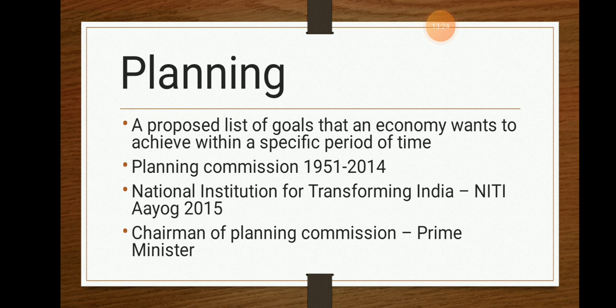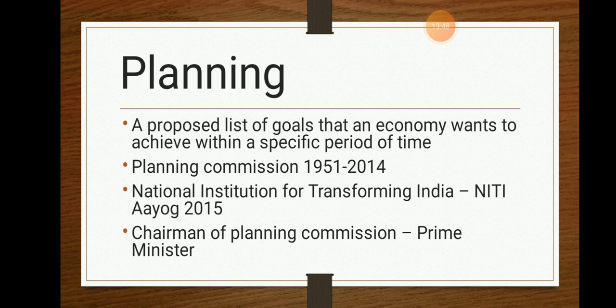That particular commission was known as the Planning Commission, which started in the year 1951 and ran till 2014. Still the Planning Commission is there, but its name has been changed to Niti Aayog, abbreviated as National Institution for Transforming India.